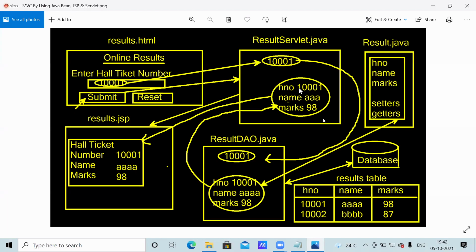For controlling purpose, Servlet is the best one, for presentation and dynamic content, JSP is better, and for communicating with the database, the data access logic, this is better. So data access logic, presentation logic, and controlling logic, all these we made separate.